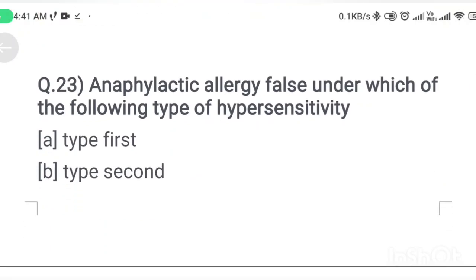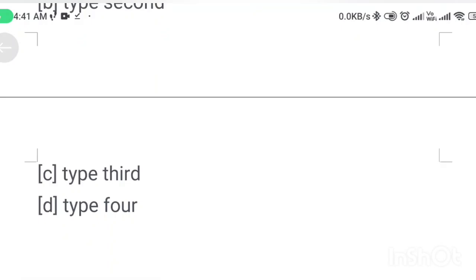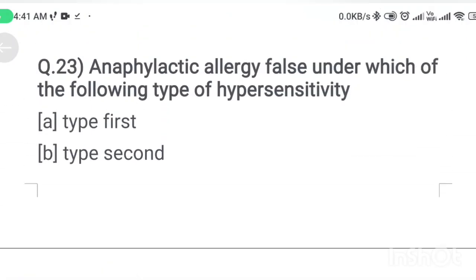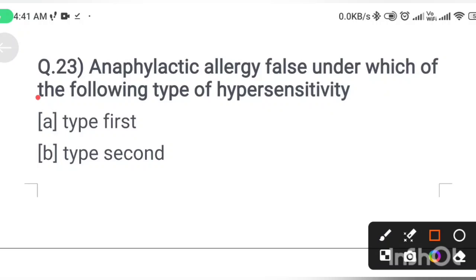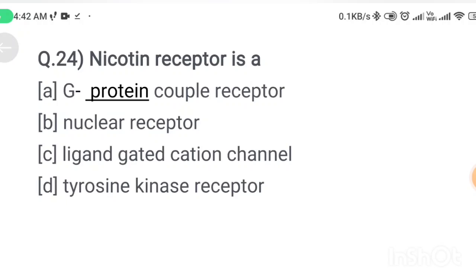Next question. Anaphylactic allergy falls under which of the following types of hypersensitivity? Option A, type 1; option B, type 2; option C, type 3; option D, type 4. Correct answer is option A, type 1. Next question. Nicotinic receptor is an option A, G protein coupled receptor; option B, nuclear receptor; option C, ligand gated cation channel; option D, tyrosine kinase receptor. Correct answer is option C.